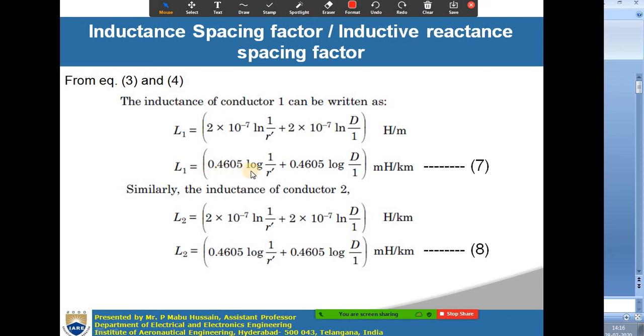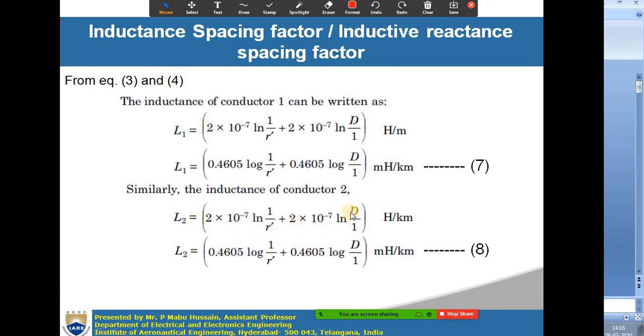These are in Henrys per meter. If you want to convert all ln terms to logarithmic terms, this is the expression: L1 is equal to 0.4605 log 1 by r dash plus 0.4605 log d, and the units will become millihenries per kilometer.